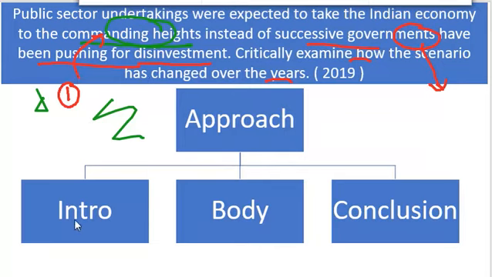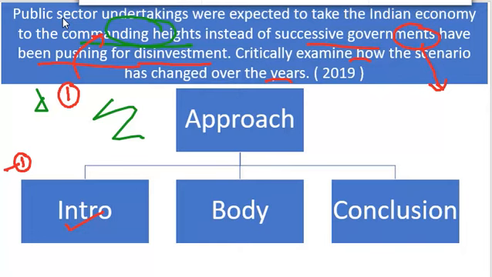Insofar as the introduction is concerned, you can simply talk about public sector undertakings. Now you have two options. Either you can simply give the definition: public sector undertakings are industrial and commercial organizations owned, managed and controlled, OMC not OMG, by the government, and they are used for the production of goods and services. This is a simple generic definition that you can use in this question.